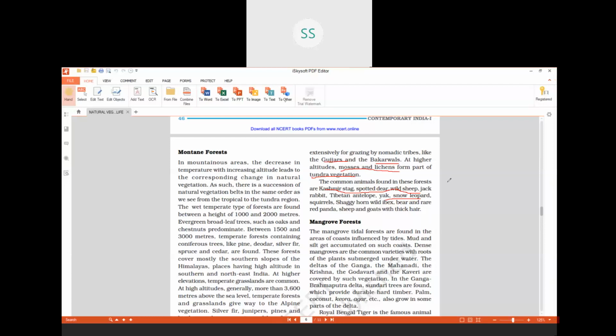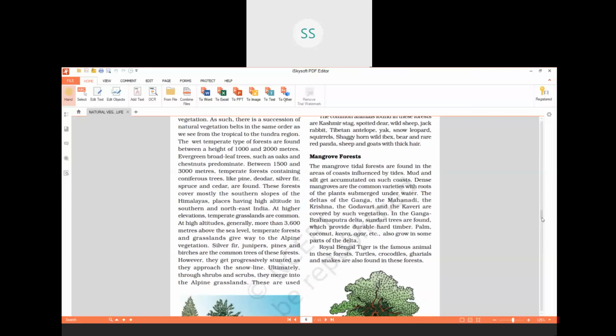That completes your montane forests. We come to the next type of forests, which are called mangrove forests. Mangrove doesn't mean mango, children. Mangrove forests are the forests which are found mainly in the delta regions, mainly in the areas which are formed due to the tides. So they are also called tidal forests. They are given another name, they are also called tidal forests.